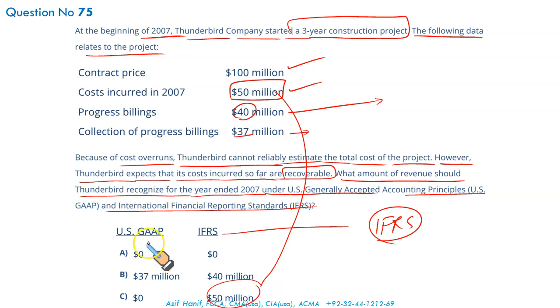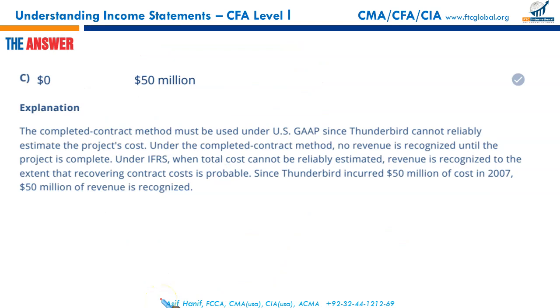Right? Under US GAAP, since the project is indeterminate, we will be using the completed contract method. Since it has not yet been completed, Thunderbird cannot reliably estimate the project cost. So under US GAAP, we will treat it as a completed contract method and we will not consider any revenue now. So it means either A or C, since C makes the perfect combination. So C is the right answer.